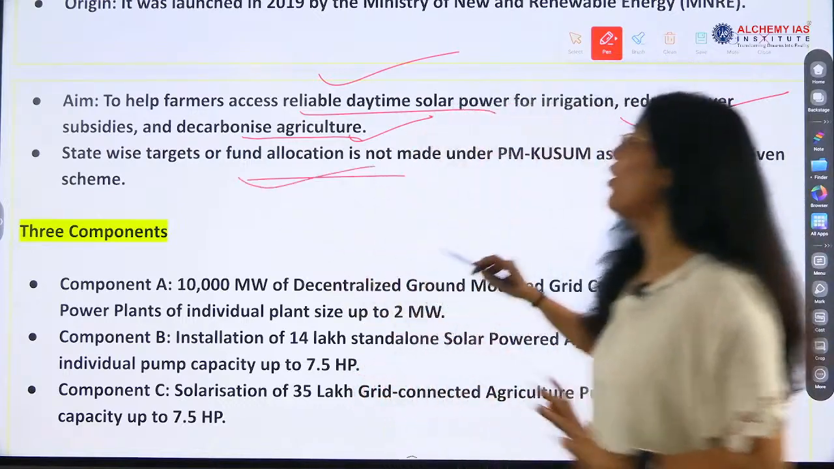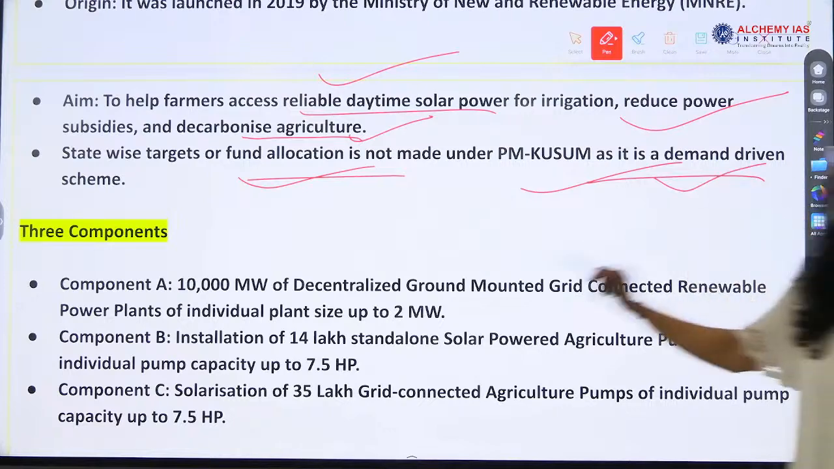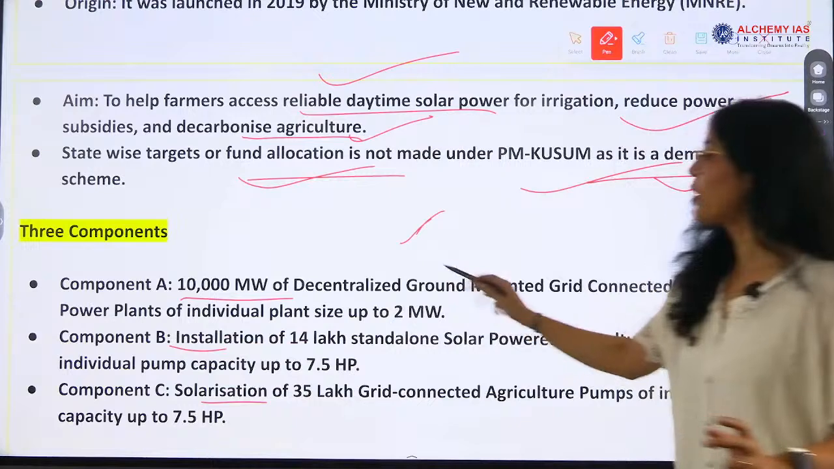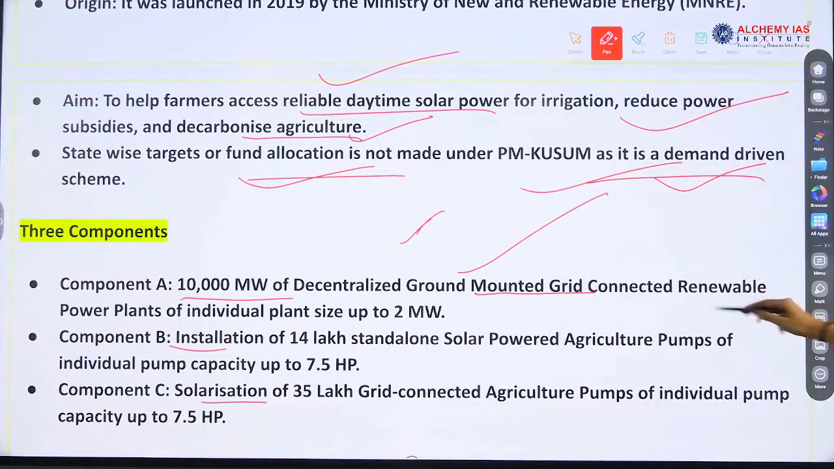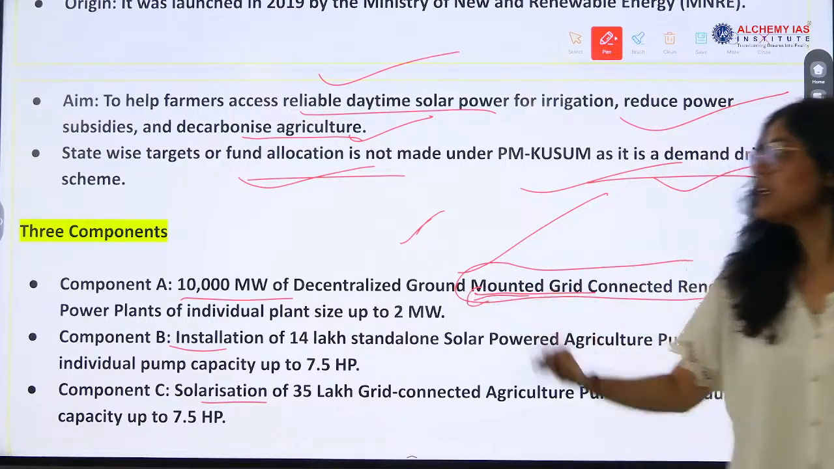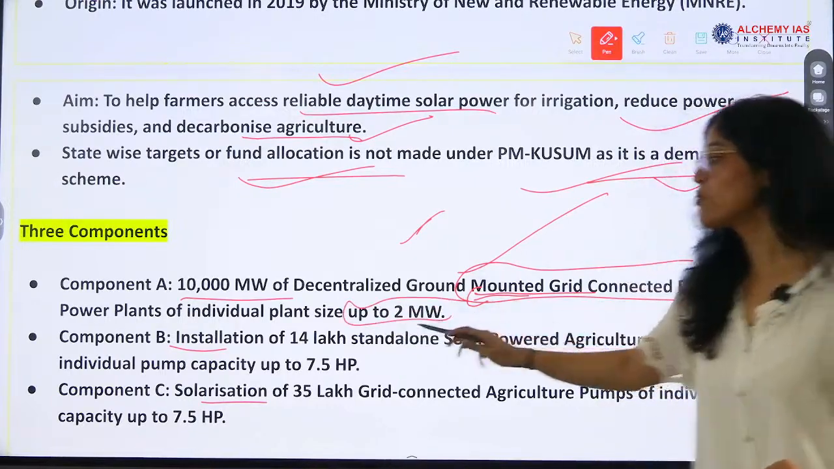State-wise target or fund allocation is not made under PM Kusum. Three components are there: component A, B and C. In component A, 10,000 megawatt of decentralized ground-mounted grid-connected renewable energy plants are installed, and the individual plant size is 2 megawatt.